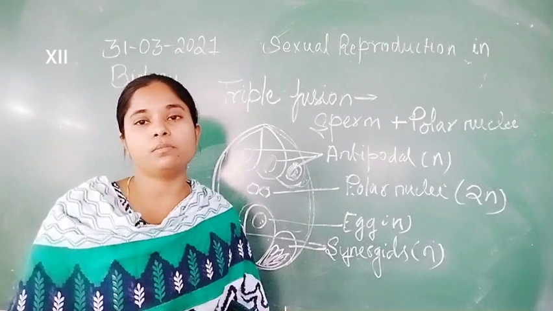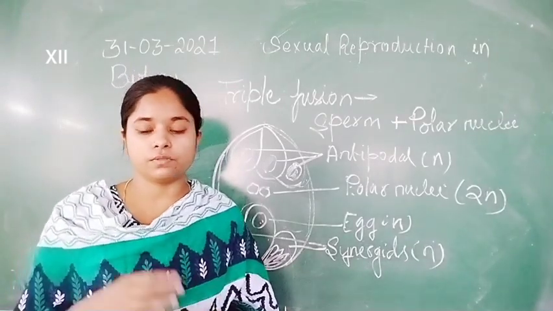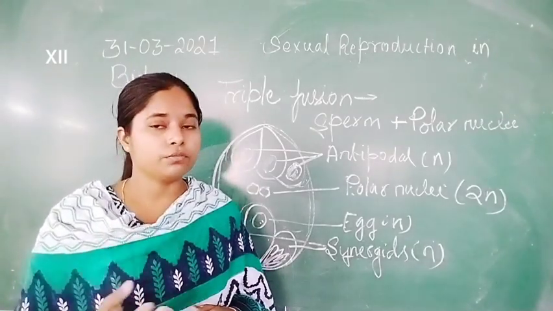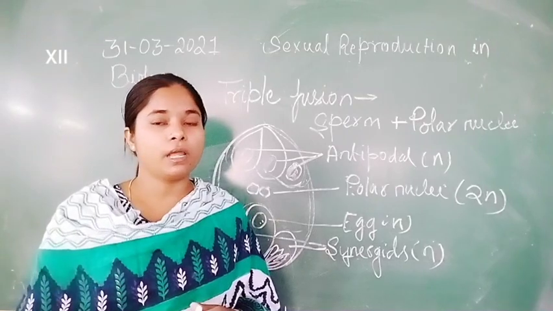So the endosperm transfers energy and nutrients to the developing embryo.